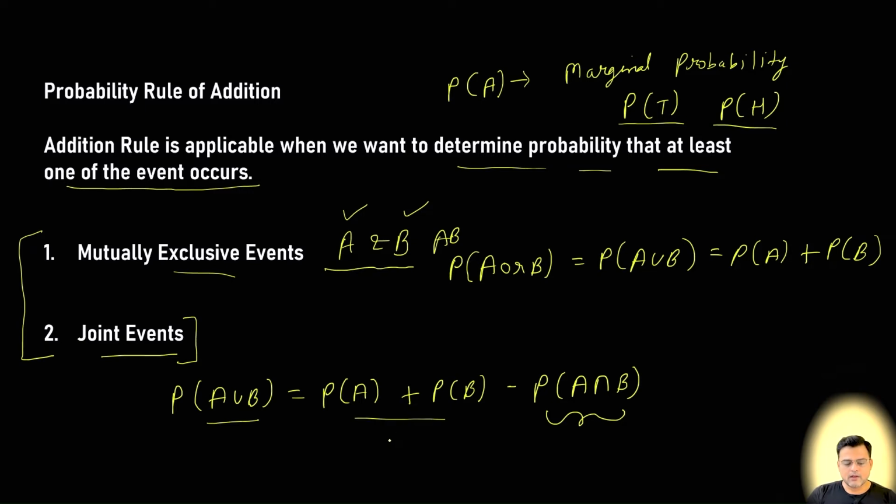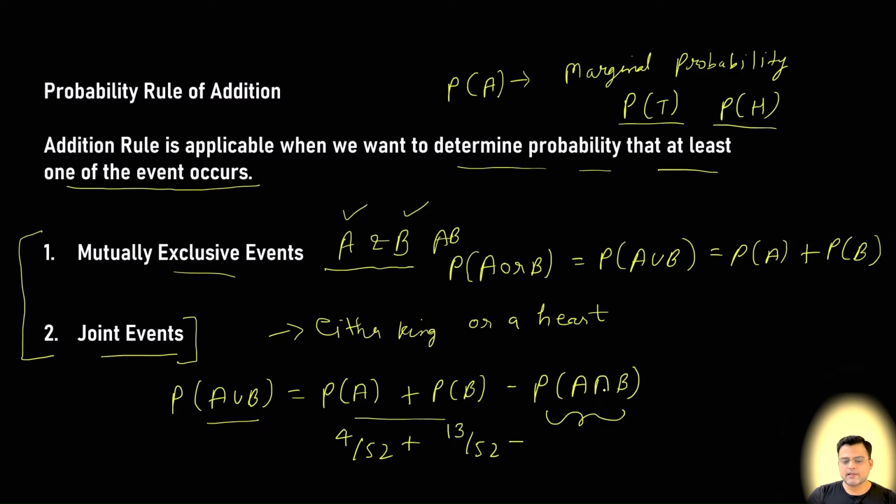Now let's say we are solving a question: what is the probability that a randomly chosen card from a deck of cards will be either a king or a heart? We have probability of king as 4 by 52 and probability of heart, there are 13 hearts, so 13 by 52.